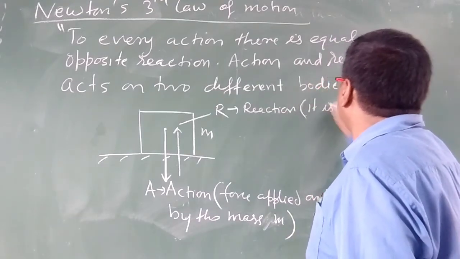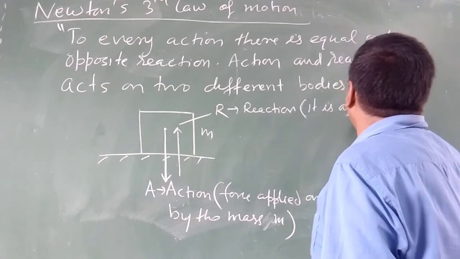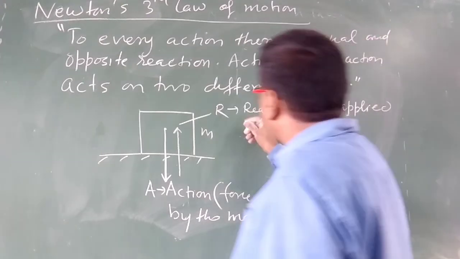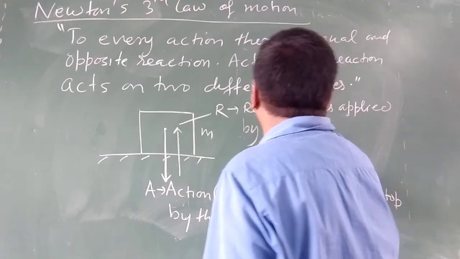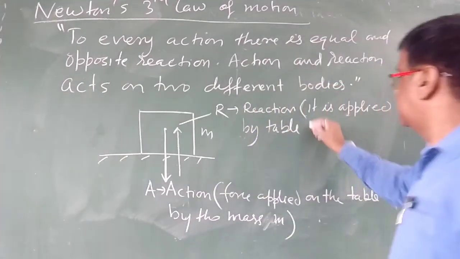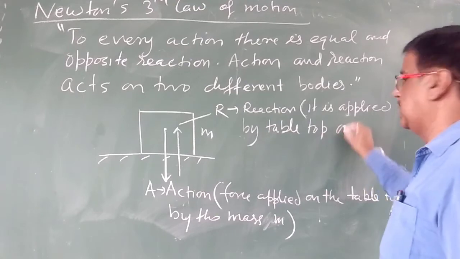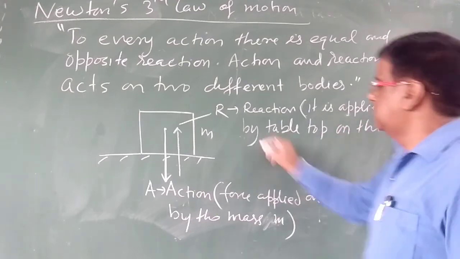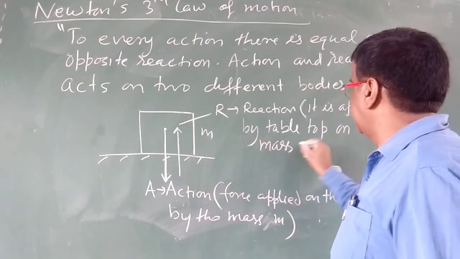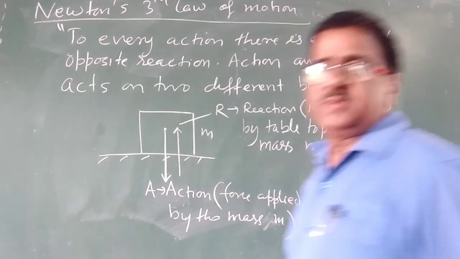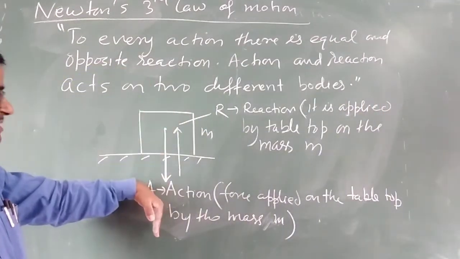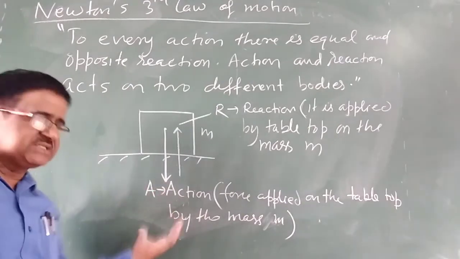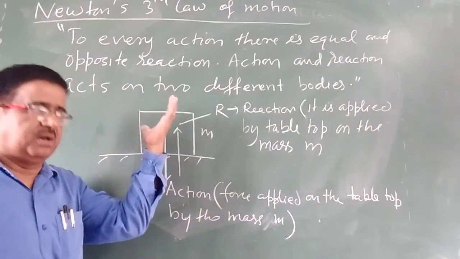The reaction is applied by the tabletop on the mass m. So the action is done by this mass and the reaction is applied by the table.